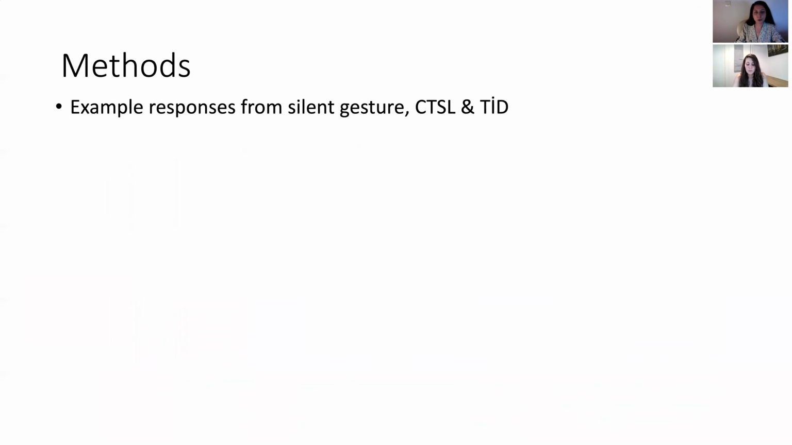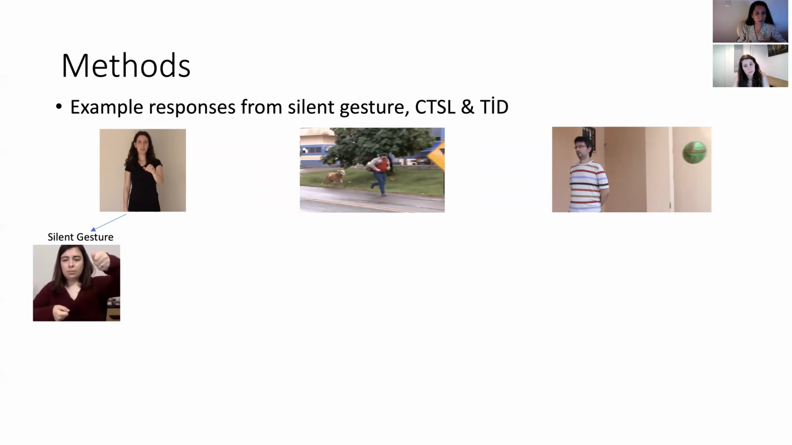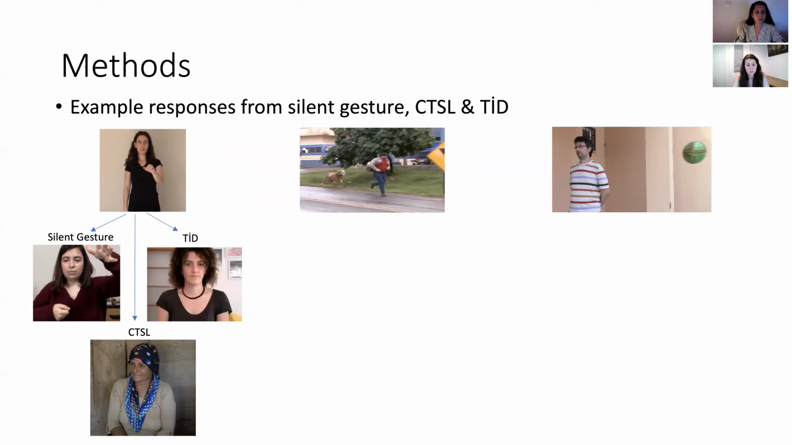So here are some responses from all 3 groups. Here we have a prototypical scenario: a human agent acts on an inanimate patient, and here we have a silent gesture response: I, woman, Tupperware, drop. It's an agent-initial, subject-initial response. Here it's again a subject-initial response: woman, Tupperware, drop in CTSL, and here in TİD, woman, Tupperware, drop. Again, it's a subject-initial response.